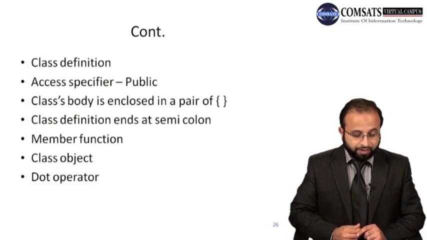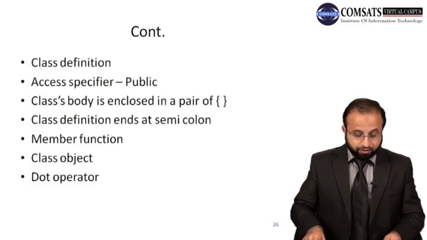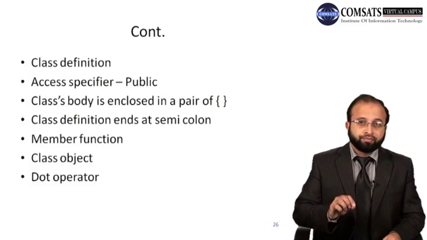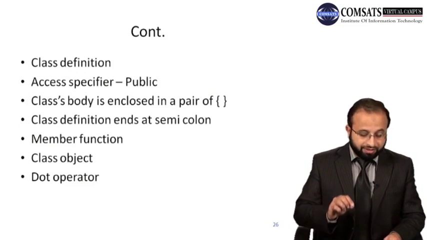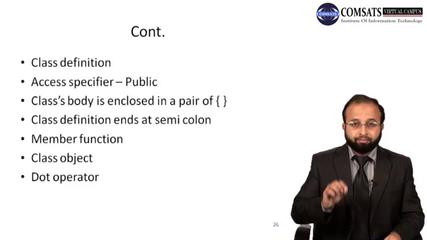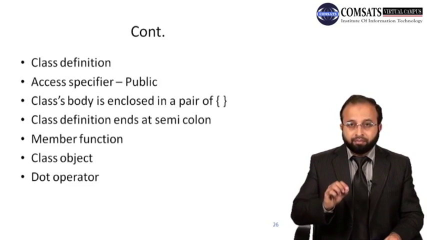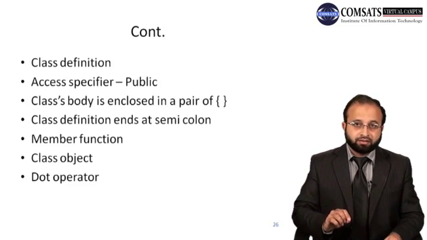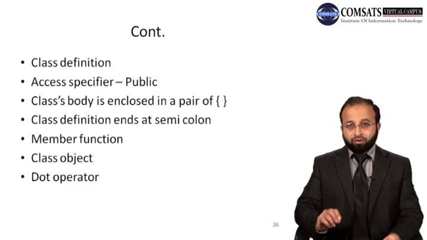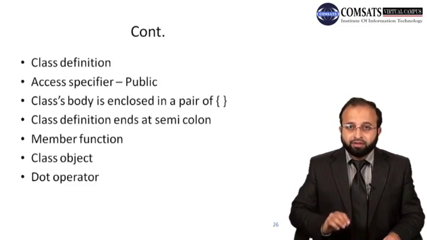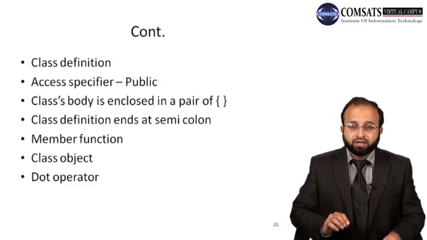Then we have seen a class object, and the dot operator. The dot operator is used with the object to access the public member function of that class. Let me repeat it.